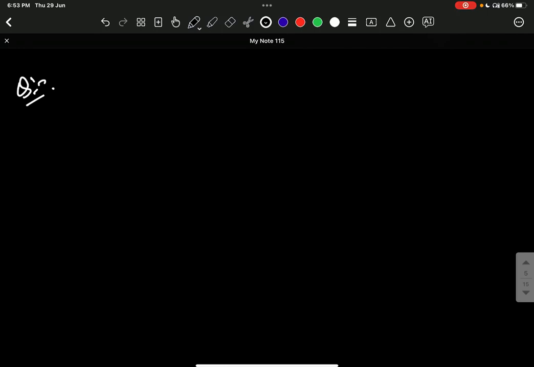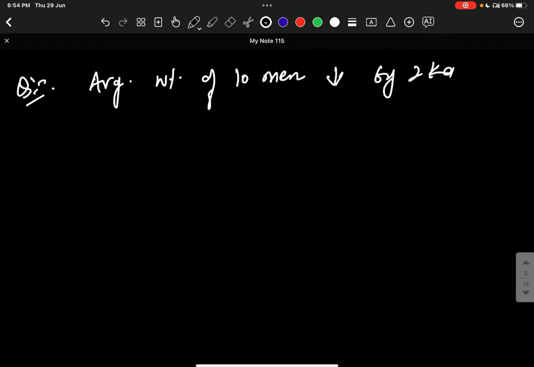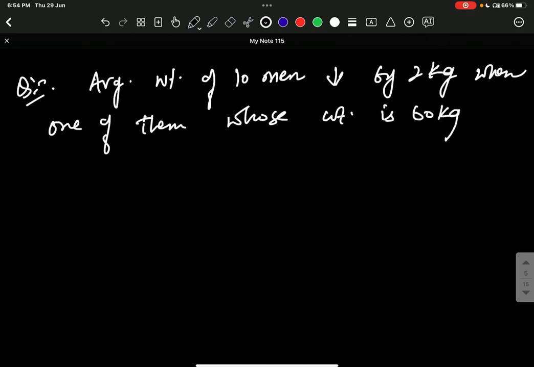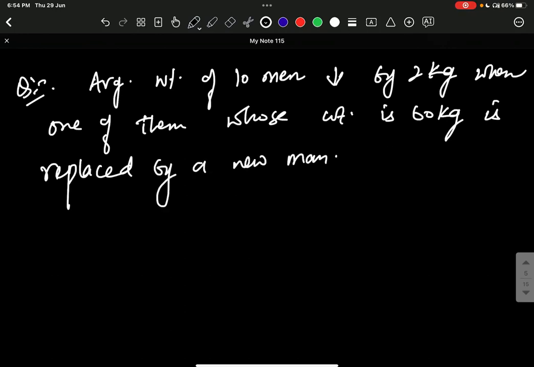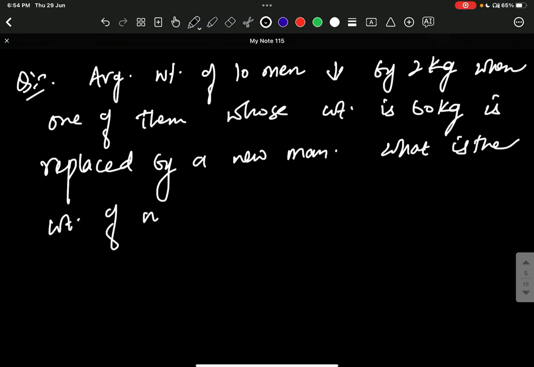The average weight of 10 men is decreased by 2 kg when one of them whose weight is 60 kg is replaced by a new man. What is the weight of the new man? Okay.